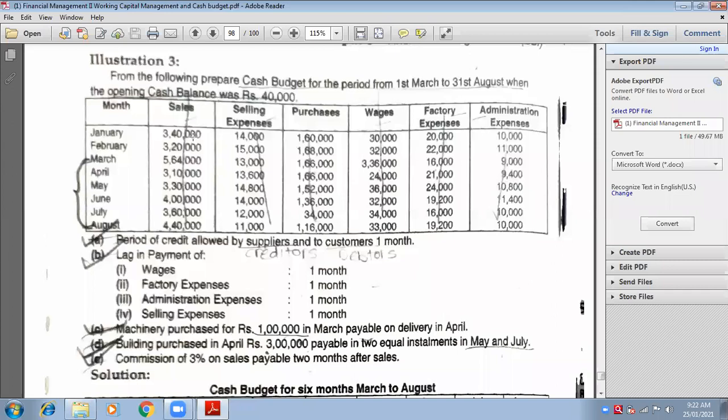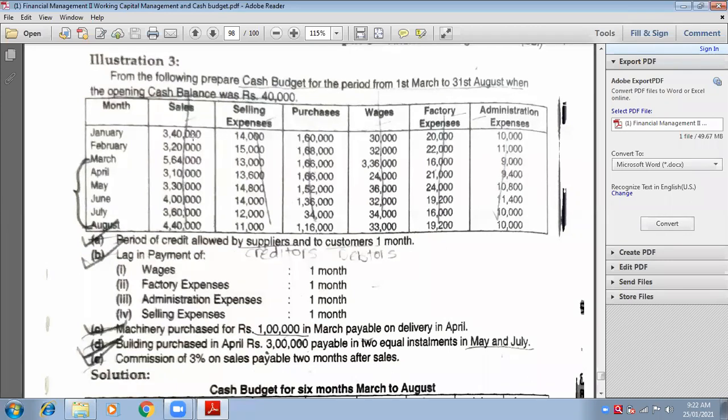Look at the beginning of the adjustment. Period of credit allowed by customers is 1 month, by suppliers is 1 month. So period of credit means 1 month later on, after, not in advance, but it is going to be paid in future.